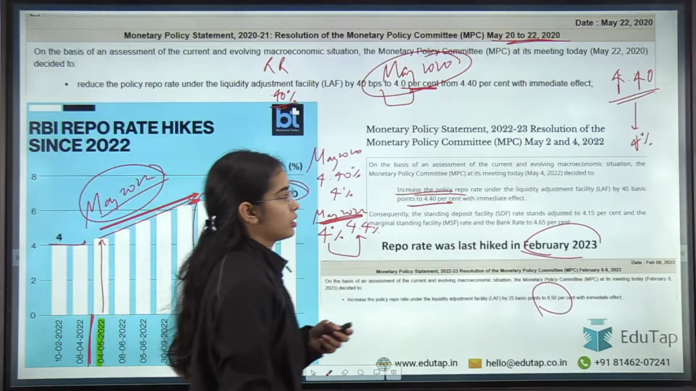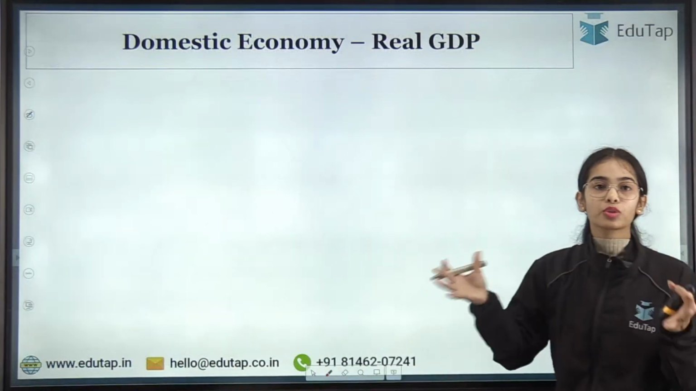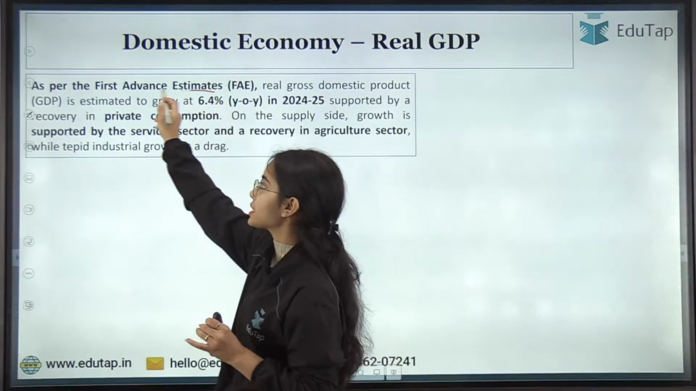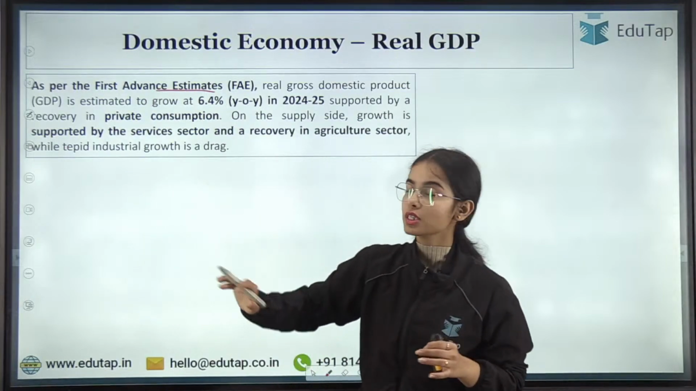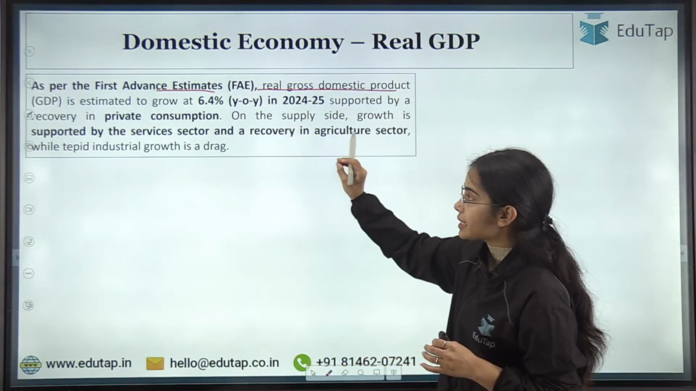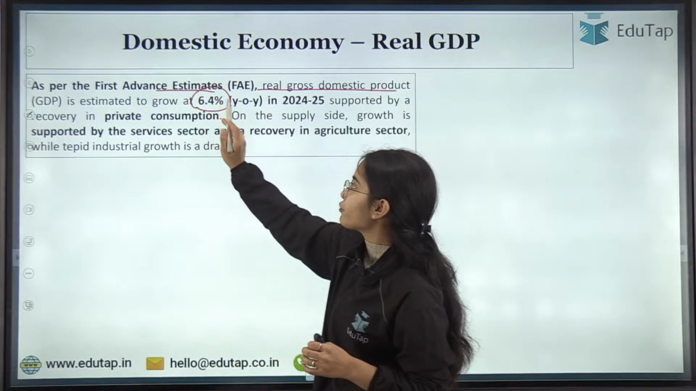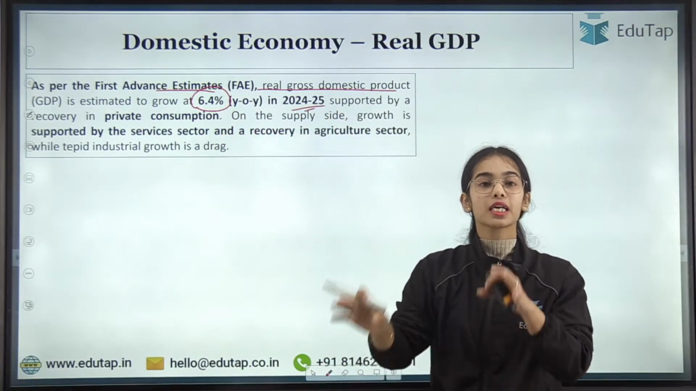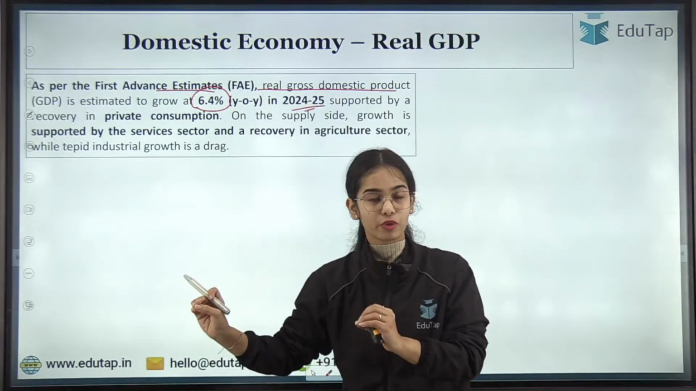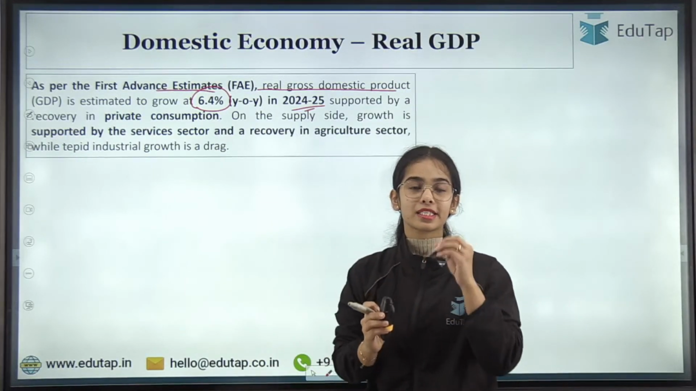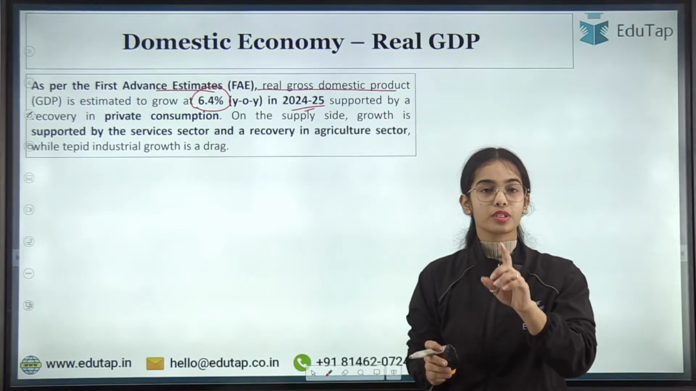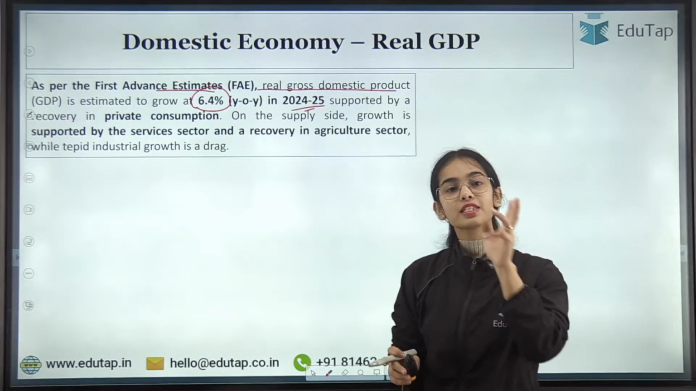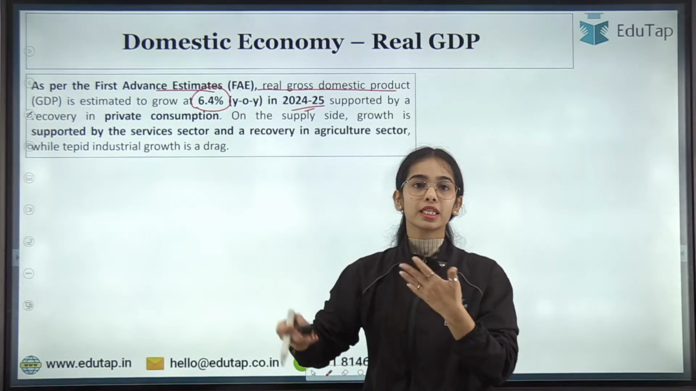Okay. Now coming to the next point, now coming to the projections, domestic economy, real GDP. So as per the first advance estimates released by the National Statistical Office, real GDP is estimated to grow at 6.4% in 2024-25. Remember that second advance estimates as well as the final estimates will also be released at a later period.